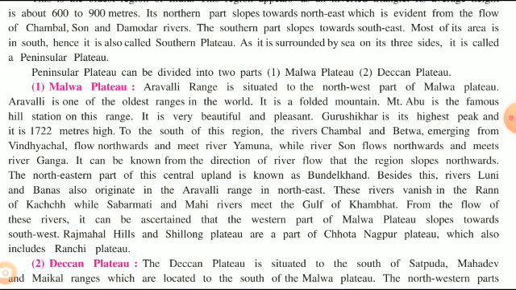The central upland of the northeastern part is known as Bundelkhand. Rivers Luni and Banas also originate from the Aravalli mountain range. These rivers flow towards the Rann of Kutch and then disappear, while the Sabarmati and Mahi rivers meet the Gulf of Khambat. Rajmahal Hills and Shillong Plateau are parts of the Chota Nagpur Plateau, which is a part of the Ranchi Plateau.